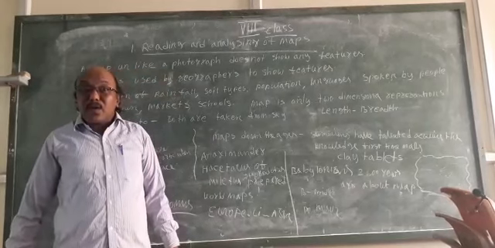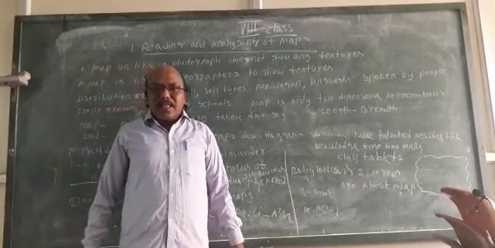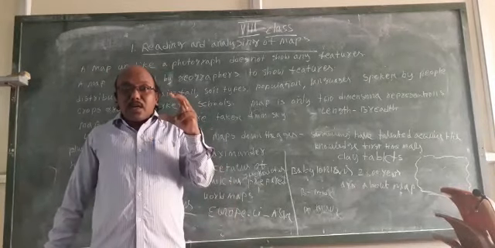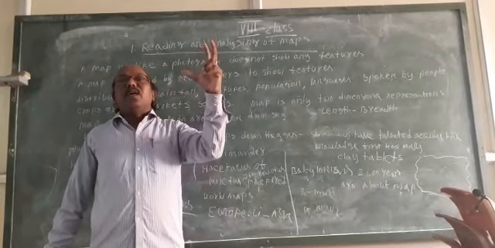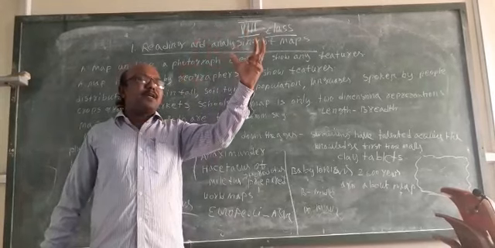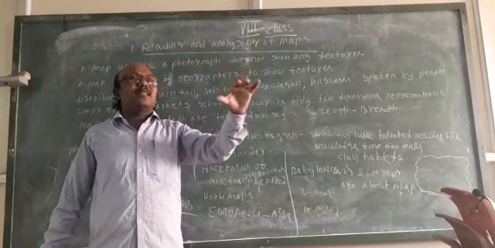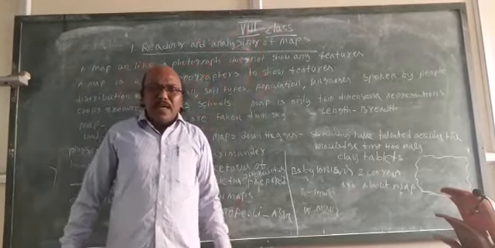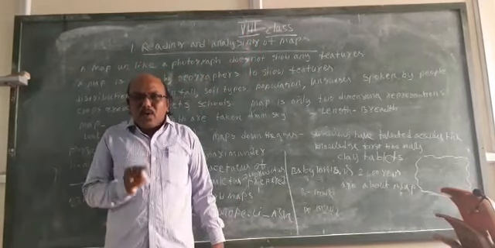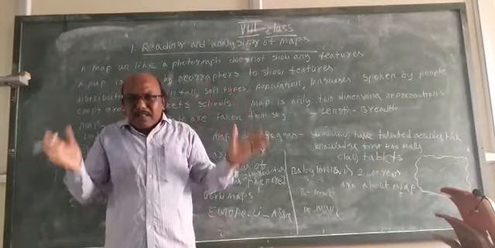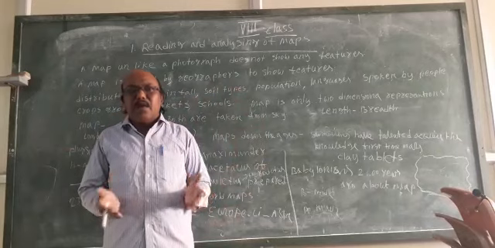Without maps, no knowledge. A photograph is only a snap. We can get information about that particular place only, whereas with a map, we can get every physical feature.